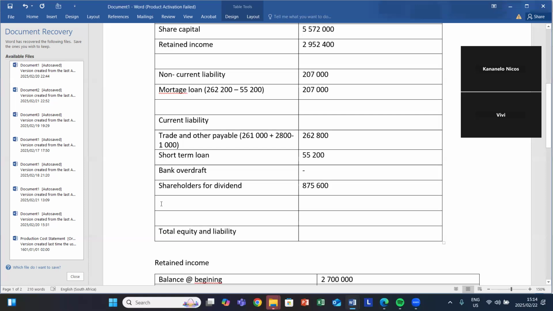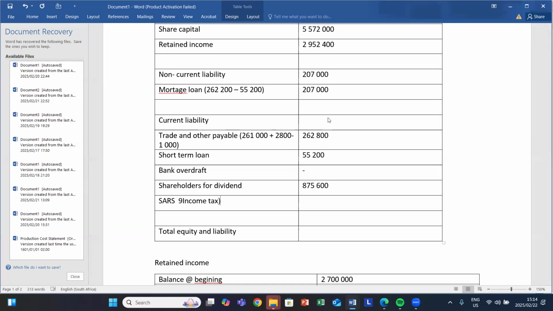And then there's this item that we omitted to record. We call it SARS income tax. SARS income tax, basically, we are recording the outstanding tax which we still owe SARS. SARS income tax is basically the tax that you still owe SARS.